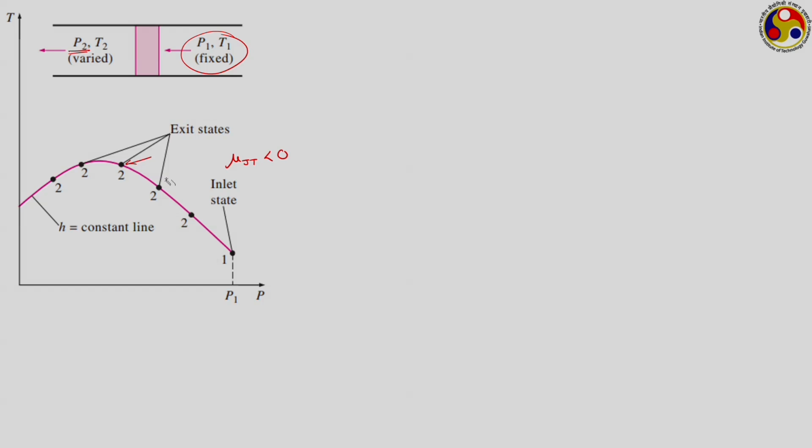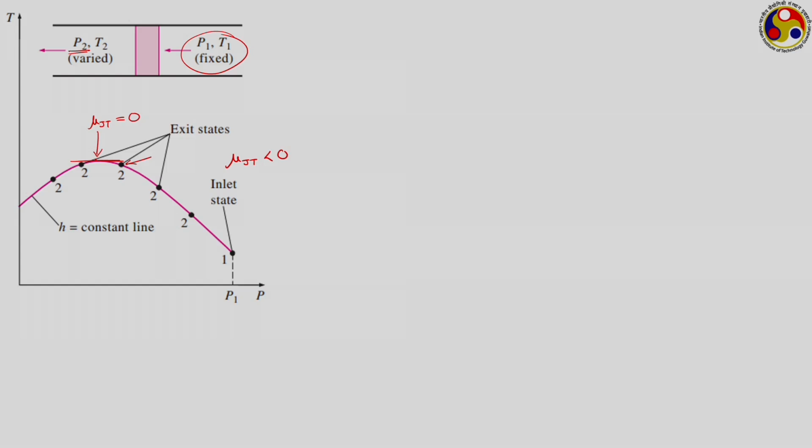If we continue this way, we reach this particular state where again temperature is higher, but the slope of the curve has started to flatten out. So the Joule-Thomson coefficient is still negative, but maybe its magnitude is approaching 0. And then somewhere here the curve becomes flat, that is, it reaches the maximum possible temperature, and we have some kind of inversion. At this particular point of inversion, there is no change in temperature with change in pressure, that is, the value of the Joule-Thomson coefficient is equal to 0 at this point of inversion.